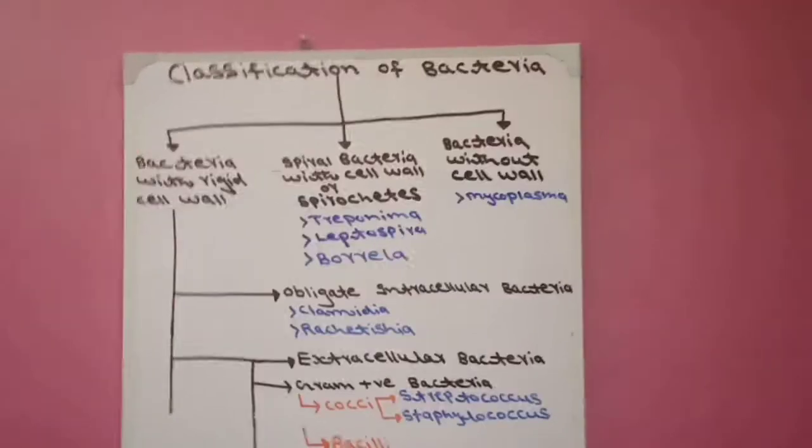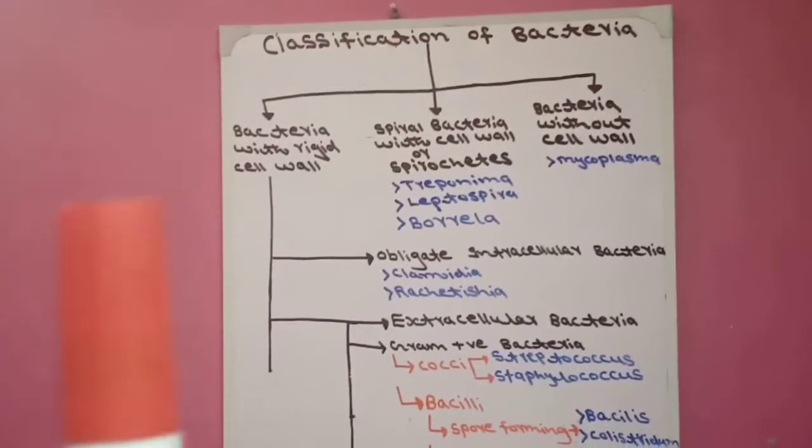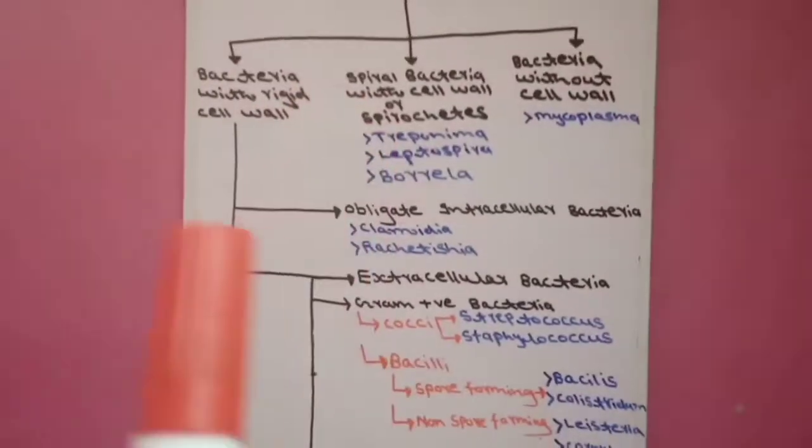The third group on the basis of cell wall is bacteria with rigid cell wall.